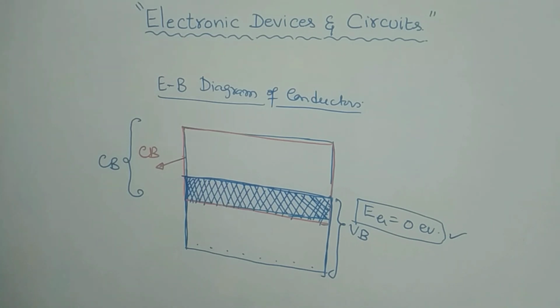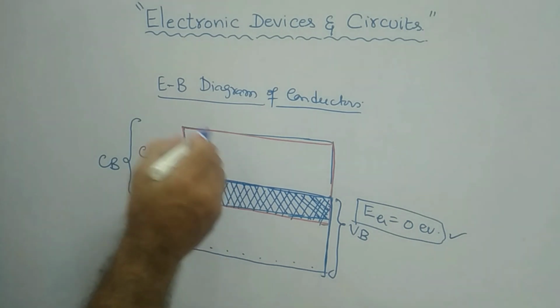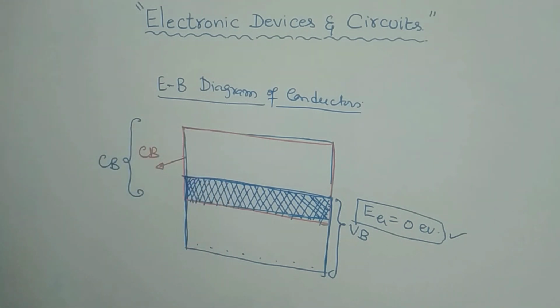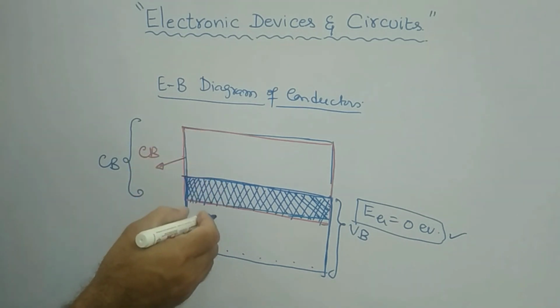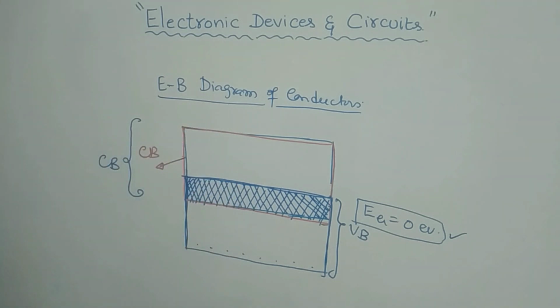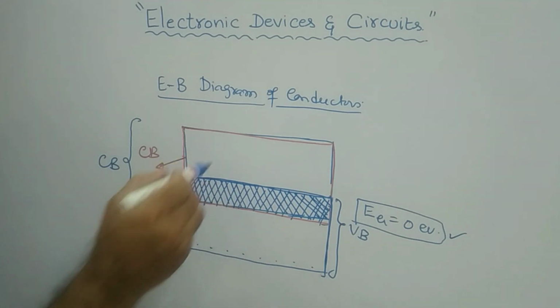Whereas how it will happen actually, I want to discuss some points here. In a conductor, how will these electrons move from the valence band to the conduction band? Can these electrons directly move from here to there without any additional force or any other application? Can an electron easily move from the valence band to the conduction band?